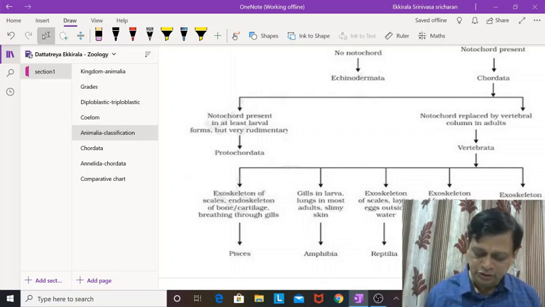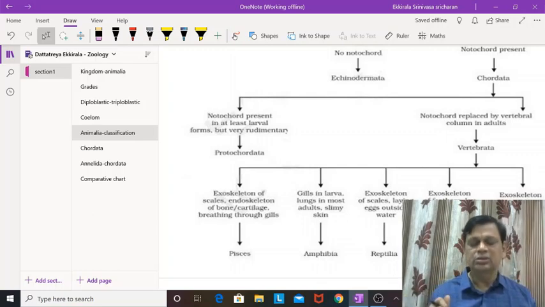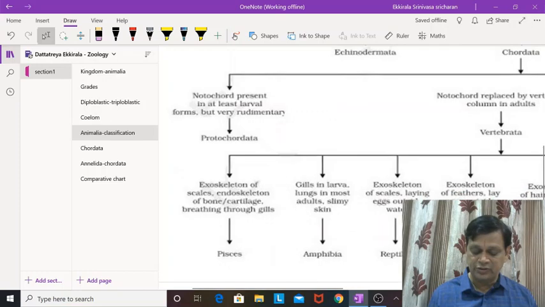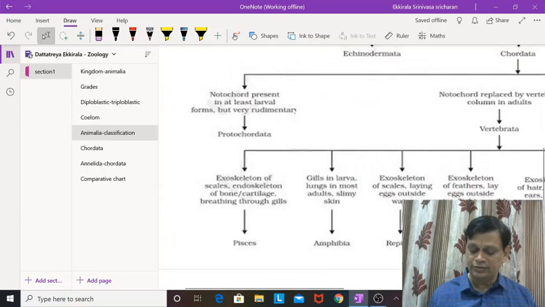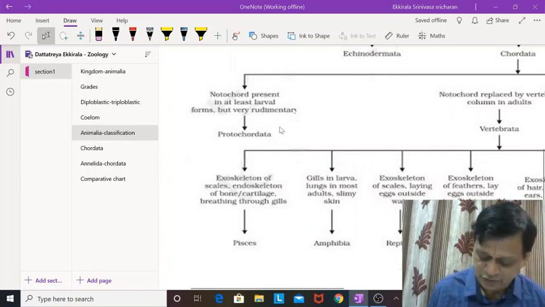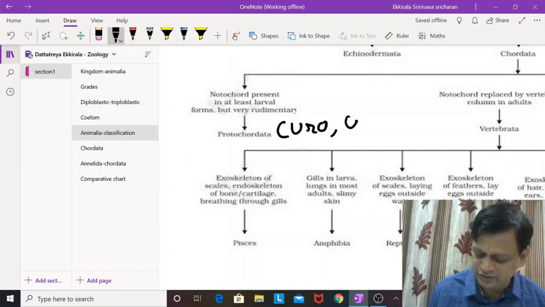Now, if notochord is present either in larval stages or rudimentarily, then we call them protochordates. So protochordates include urochordates and cephalochordates.